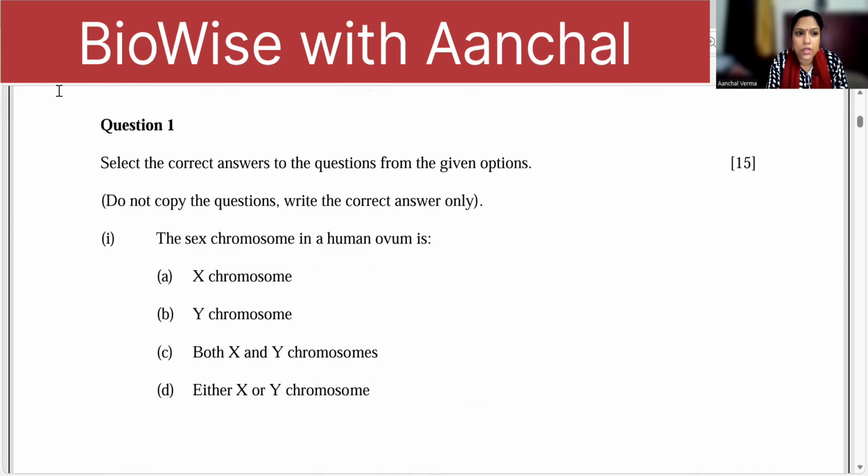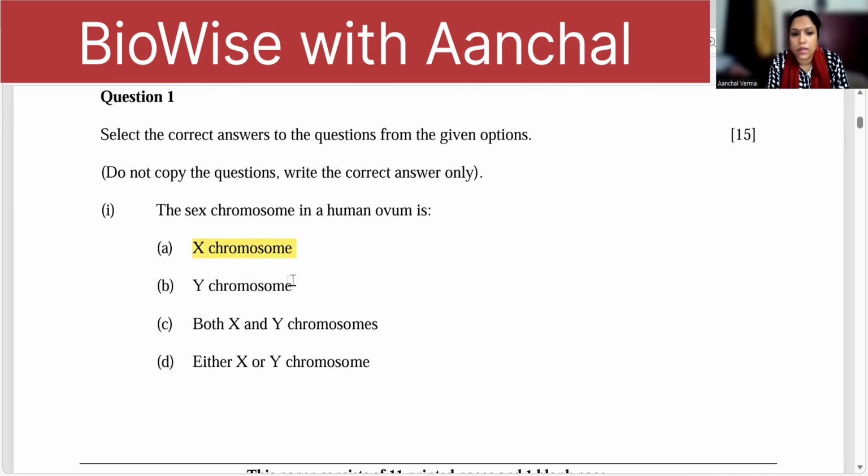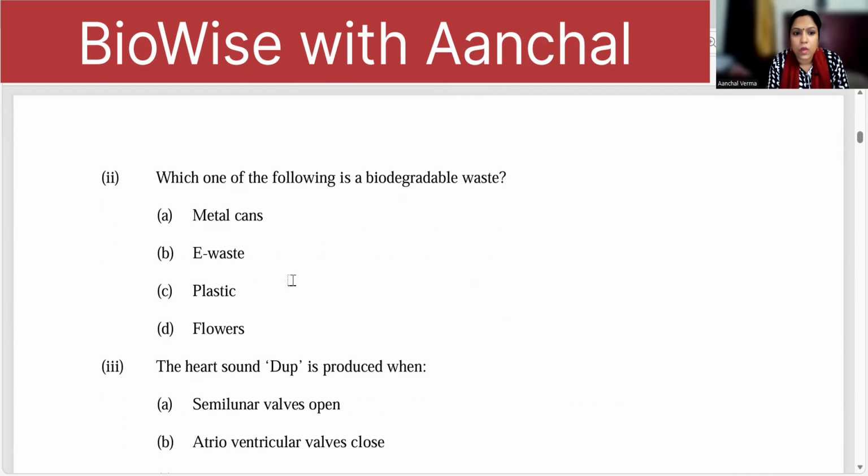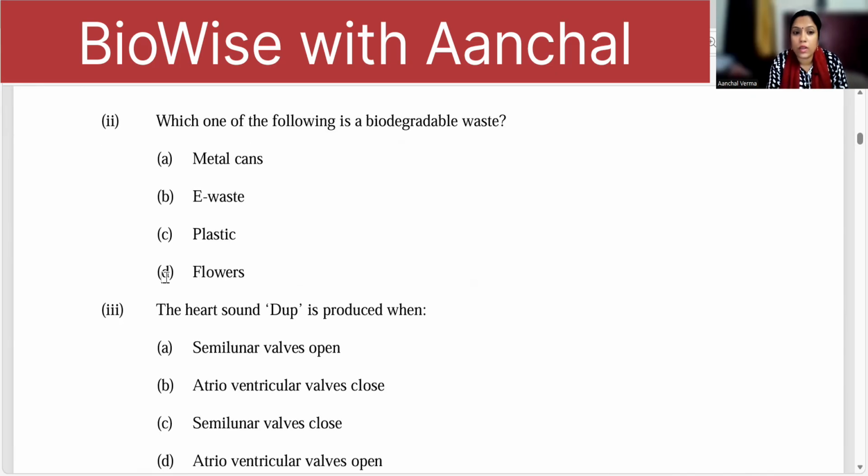The first question, the sex chromosome in human ovum. Ovum is a haploid cell. It has got the chromosome that is X chromosome only. If it would be sperm, then X or Y, not both, either or. Next one. Which of the following is a biodegradable waste?